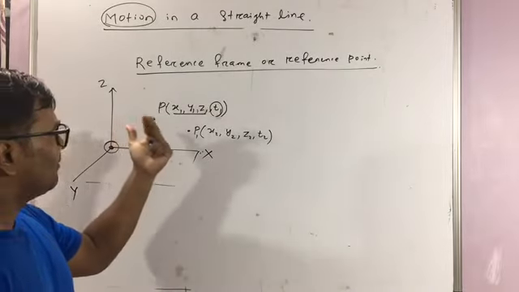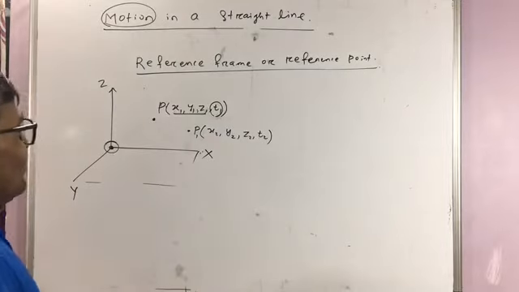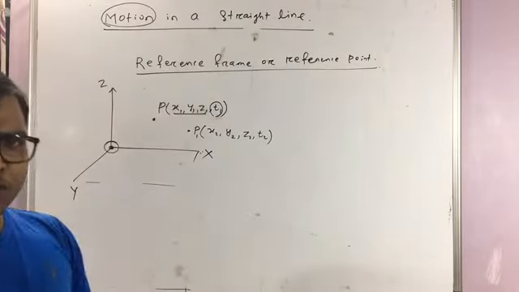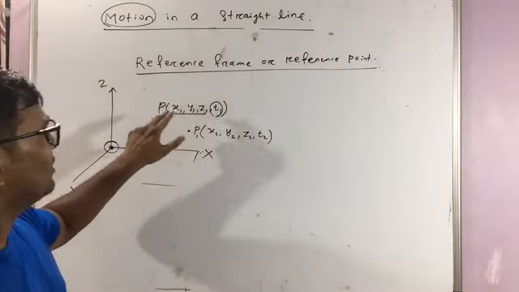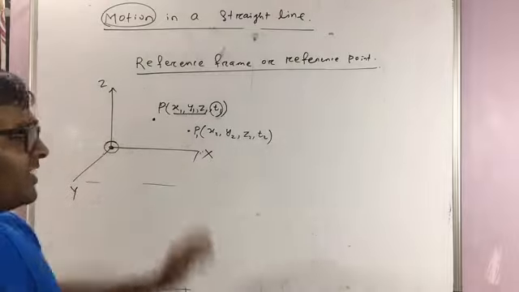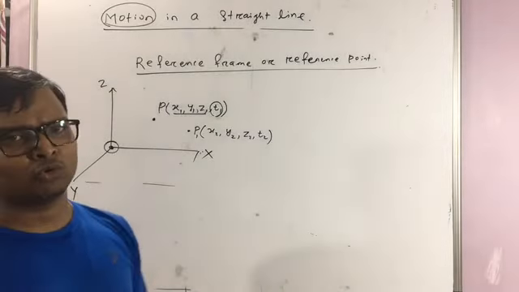If the position and time coordinates change simultaneously, then the object is in motion. If with the time the position coordinate doesn't change, then the object is at rest. So this is the basic concept of rest and motion. Thank you.